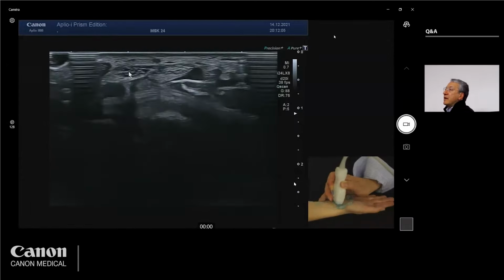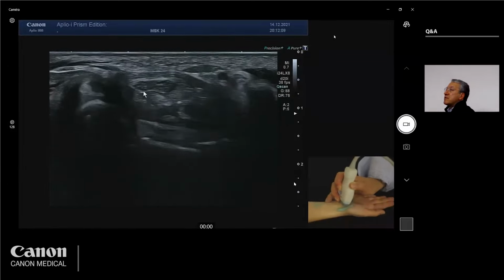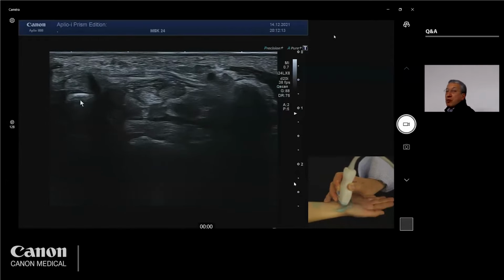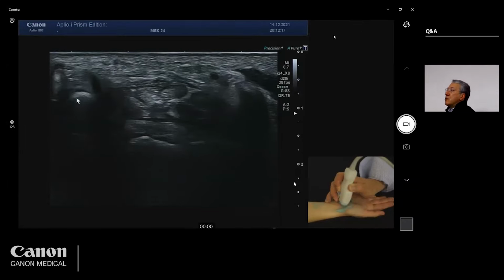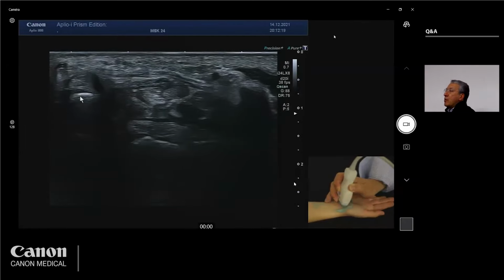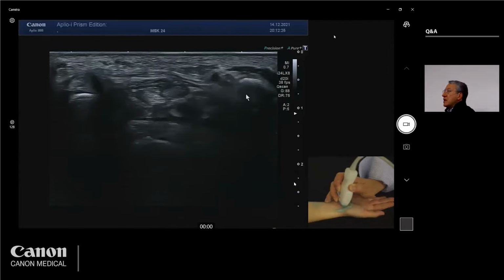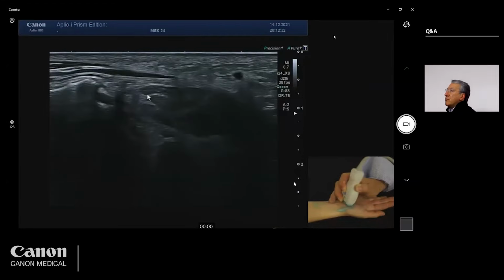After that, I continue to go down to place the probe in the short axis, and it's very important to identify a proximal level of examination. This is the proximal carpal tunnel, so the probe should include on the sides of the image this tubercle of the scaphoid on one side and the pisiform on the other side. I look at the nerve here, then I follow the nerve down.